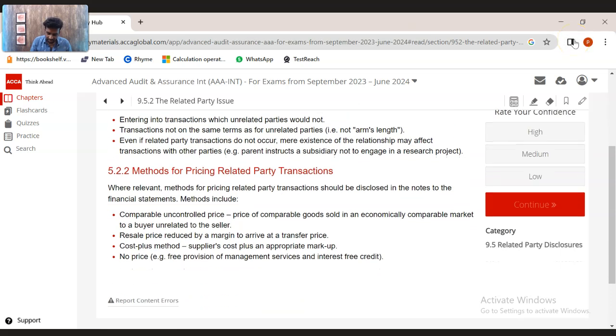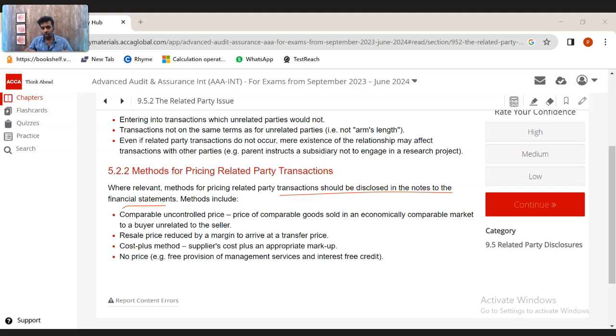Methods for pricing the transactions. Where relevant, methods for pricing related party transactions should be disclosed in the notes, like how the prices have been calculated have to be very clearly disclosed. IAS 24 gives a detailed explanation on the disclosure. Related party transactions have to be explained in detail in the disclosure. No details can be missed out. Significant shareholders have to be mentioned, with the major stake shareholding. Associate entities list, firstly identify them and list all the related parties, etc. We will study that in a short while.